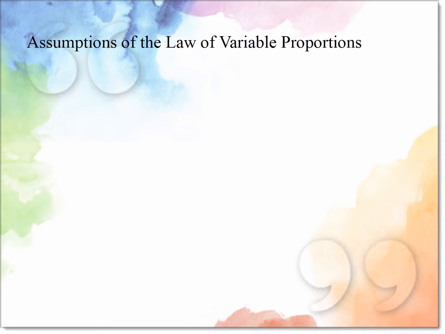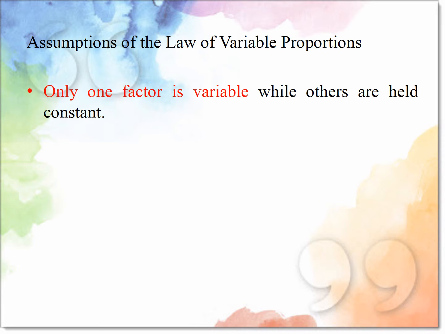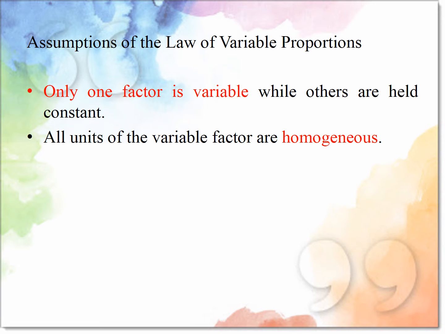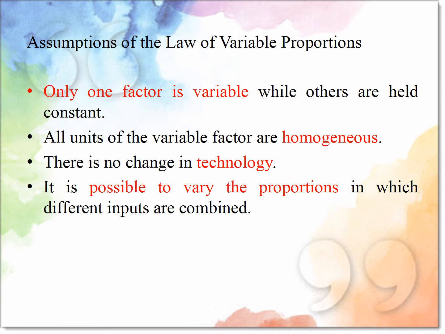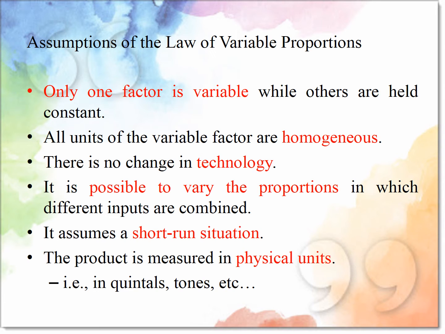Now, some assumptions of the law of variable proportions. Only one factor is variable while all other factors are constant. All units of the variable factor are homogeneous. There is no change in technology. It is possible to vary the proportions in which different inputs are combined. It assumes a short-run situation. The production is measured in physical units, for example, in tons or quintals.